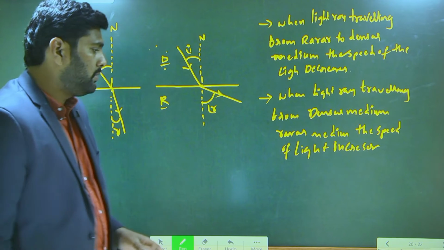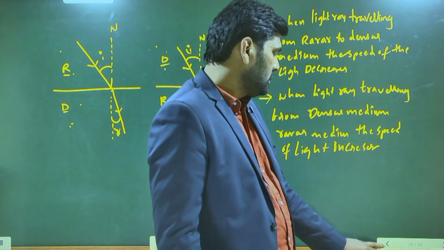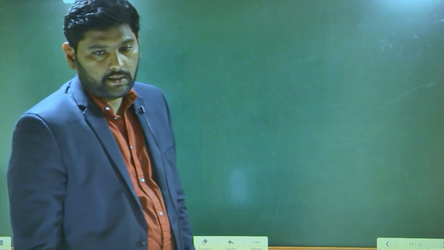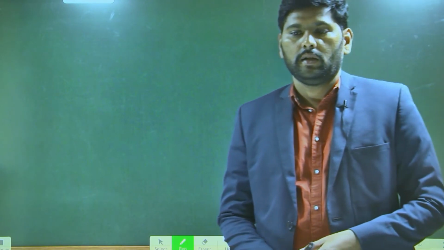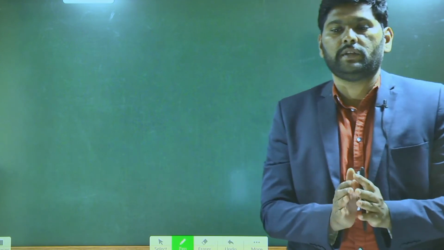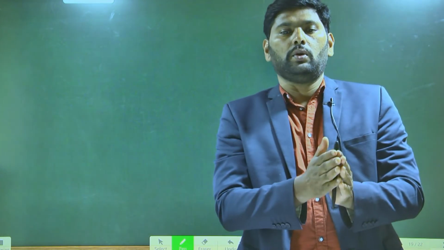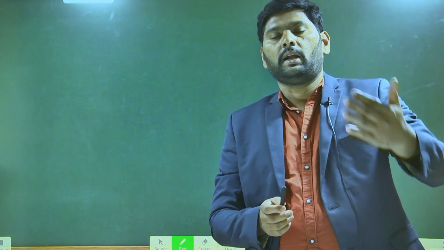Now one more is completed. As light passes from rarer to denser to rarer, the speed of the light ray decreases or increases. By using the speed of the light rays, you have come to know whether the medium is rarer or denser.